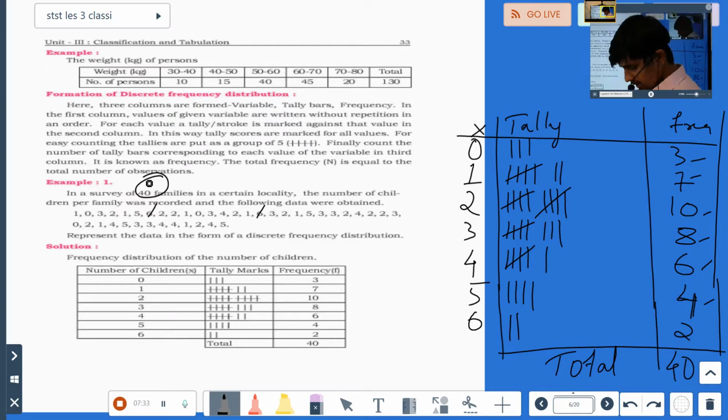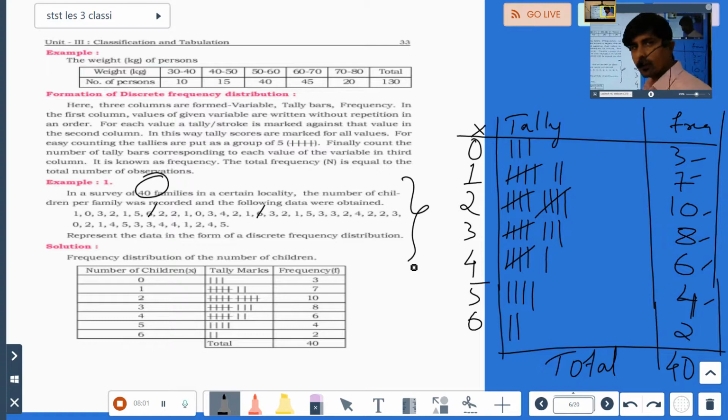Okay, they have asked this. This is a 5 marks question. They'll ask you either in part C or in part E. One question will definitely come. They will ask to tally. Okay, or this is called as tally table, or represent the data in the form of discrete frequency distribution. This itself will be the question.